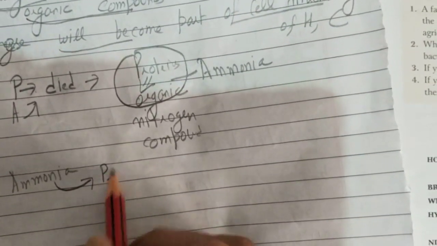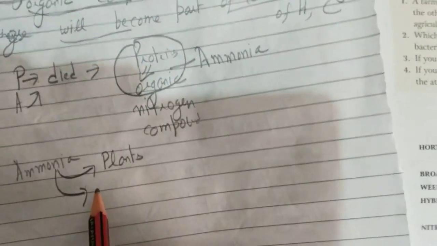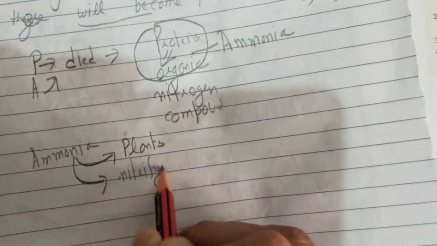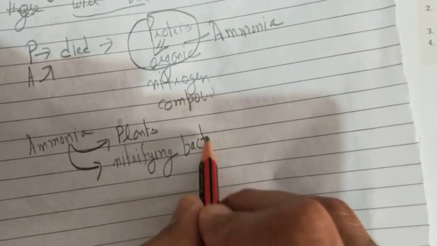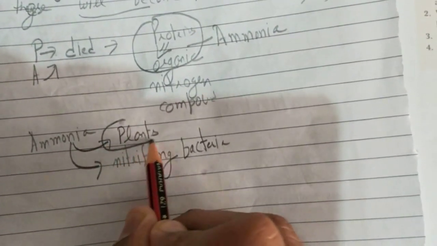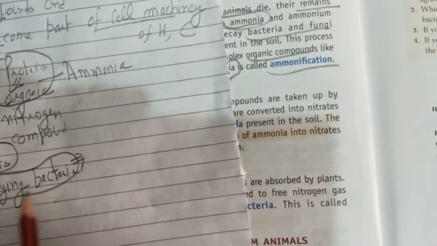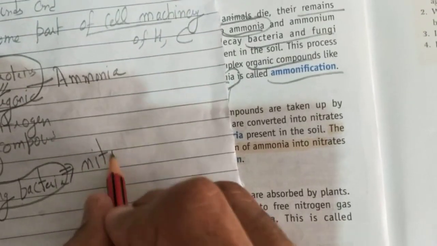Ammonification means ammonia is produced. Some of the ammonia will be taken by the living plants for their growth, and the other remaining ammonia will be acted upon by nitrifying bacteria. That means the ammonia prepared in step number 3, some amount will be taken by living plants, and some amount will be acted upon by nitrifying bacteria, and the nitrifying bacteria will convert the ammonia into nitrates. This process is known as nitrification.